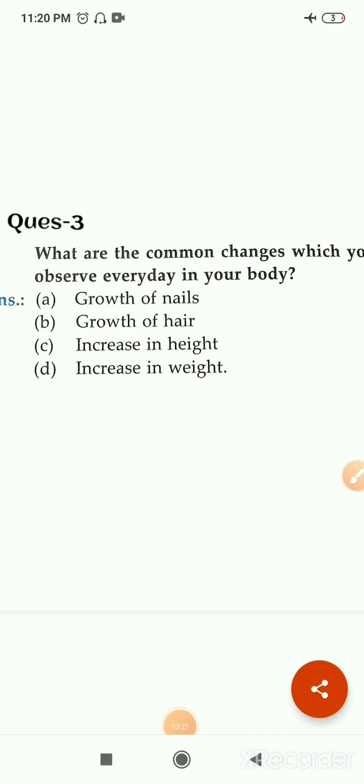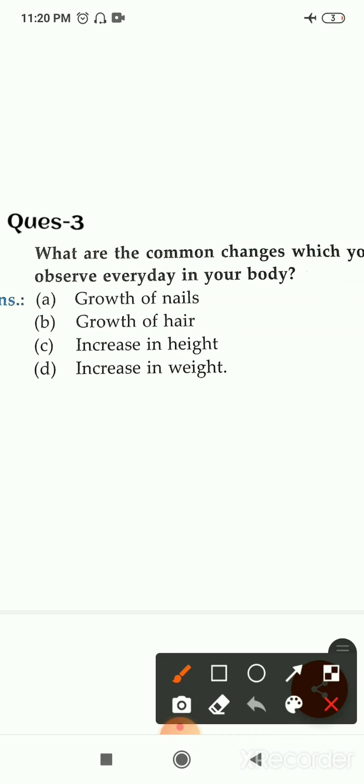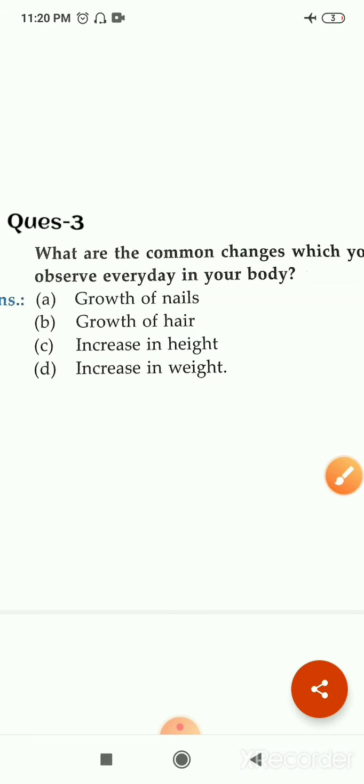What are the common changes which you observe every day in your body? Then it's very simple, growth of nails. And the second which we observe is growth of hair, and increase in height, increase in weight. These are some common changes which we can observe in our body, right?